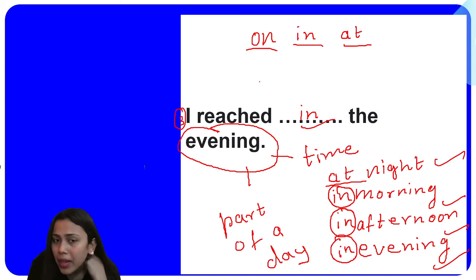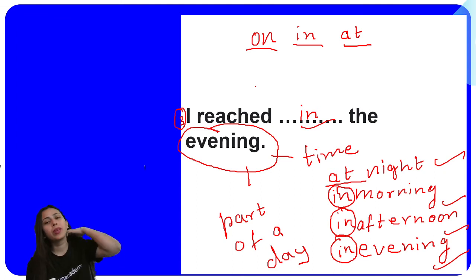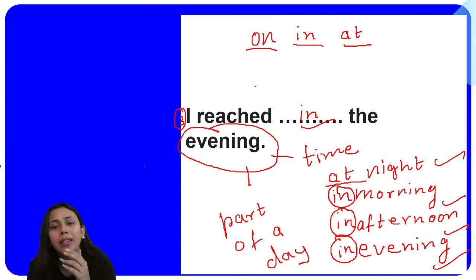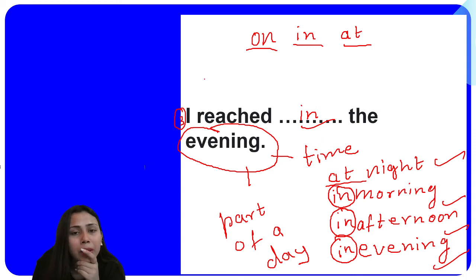Now, one example I would like to give you here, so that you can understand the difference between in that we use as a preposition of location, and in that we have used here as a preposition of time.